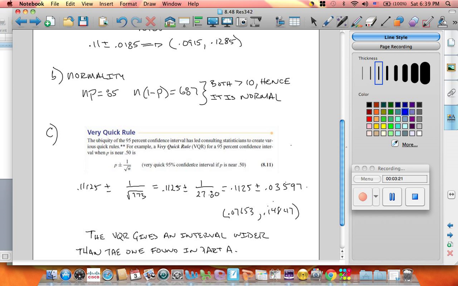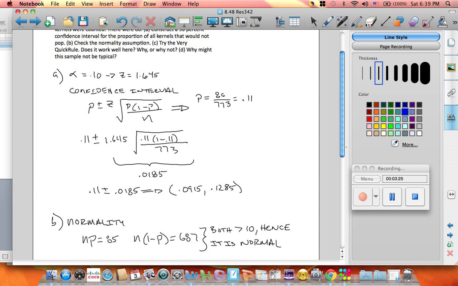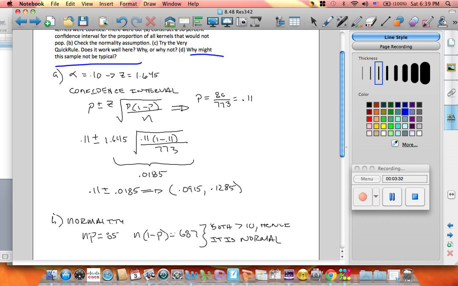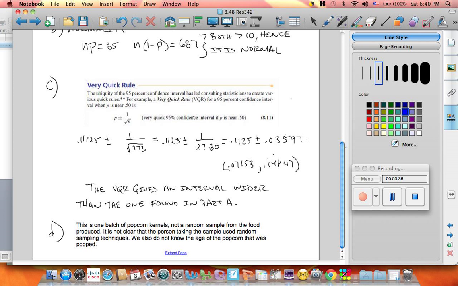And then in part D of this problem, they basically ask, why might this sample not be typical? And I put a couple of answers here. This is one batch of popcorn, not a random sample, so that would be the first that comes to mind, right?